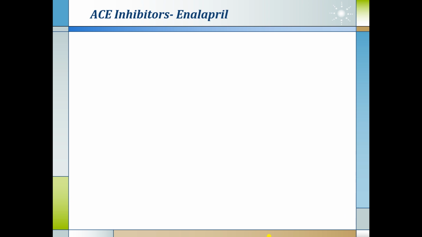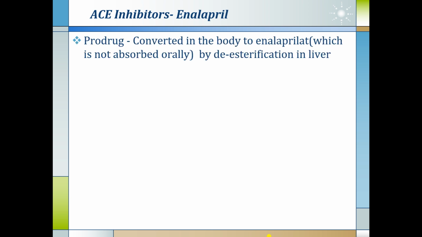This finishes the prototype drug captopril, and we have discussed the general characteristics of all ACE inhibitor class drugs simultaneously. Now we will be discussing the difference of individual drugs from captopril. All other general characteristics of the ACE inhibitor group remain the same. Next drug is enalapril. It is a prodrug.